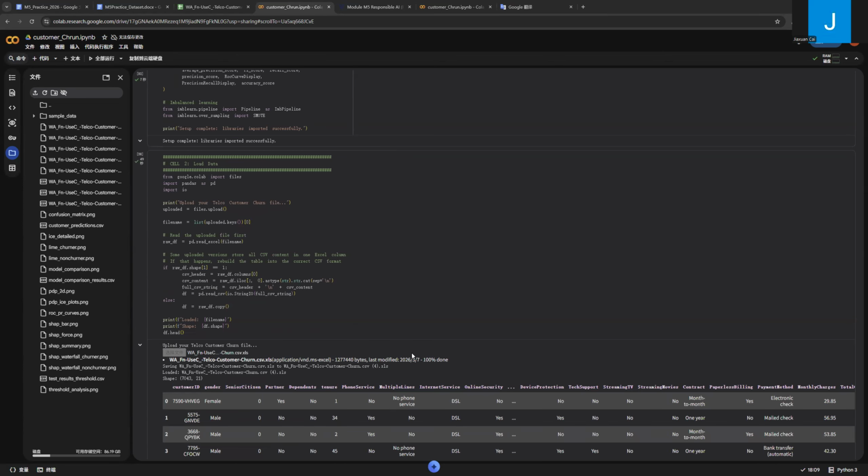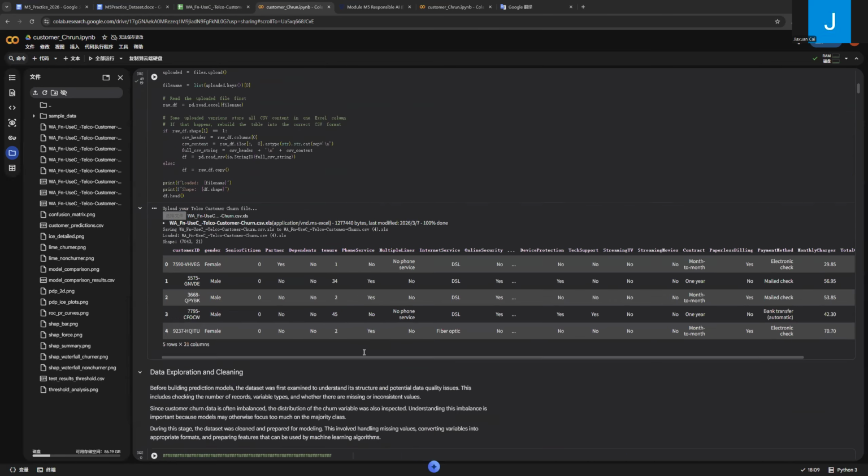First, the telco customer churn dataset is uploaded and loaded. Because the file may appear in different formats, the code checks whether the data is stored in one column or in a standard table structure. If needed, the dataset is reconstructed to ensure it can be read correctly. After loading the file, the dataset shape and first rows are displayed to verify that the data was imported successfully.